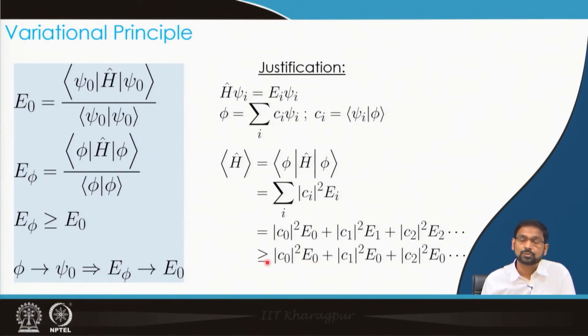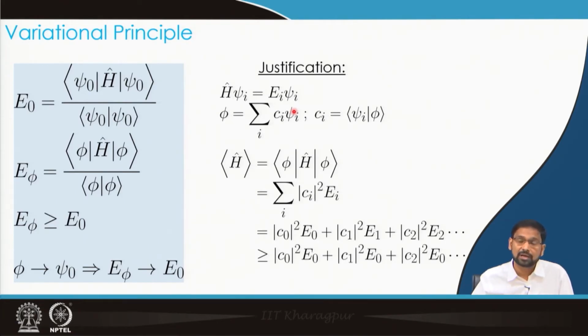So, in other words, since the trial wave function can be expressed as a linear combination of the exact eigenfunctions of this Hamiltonian, we have this beautiful relation which tells us that the expectation value coming from that trial wave function phi is always going to be greater than or equal to the ground state energy.